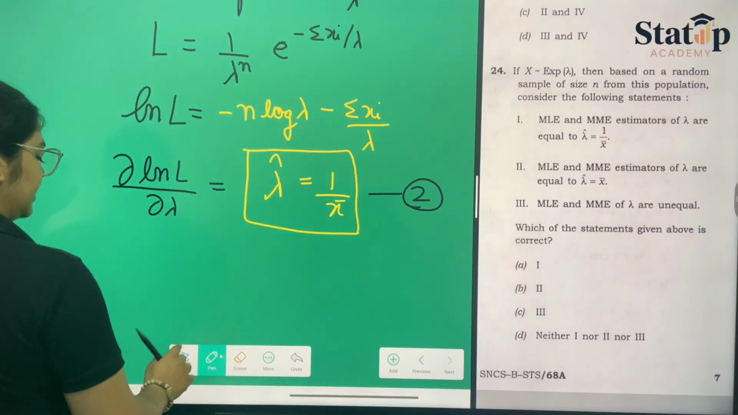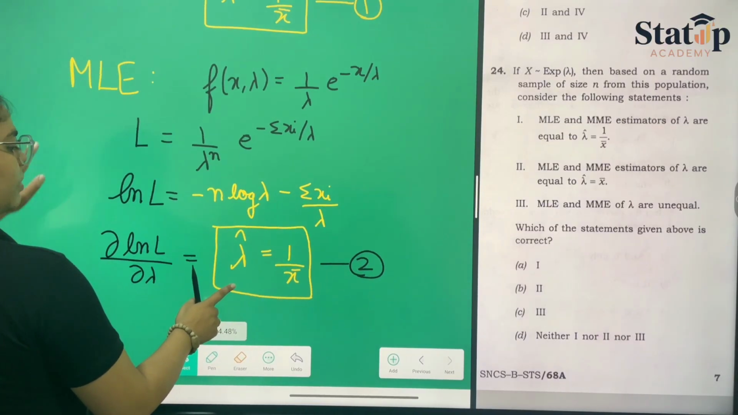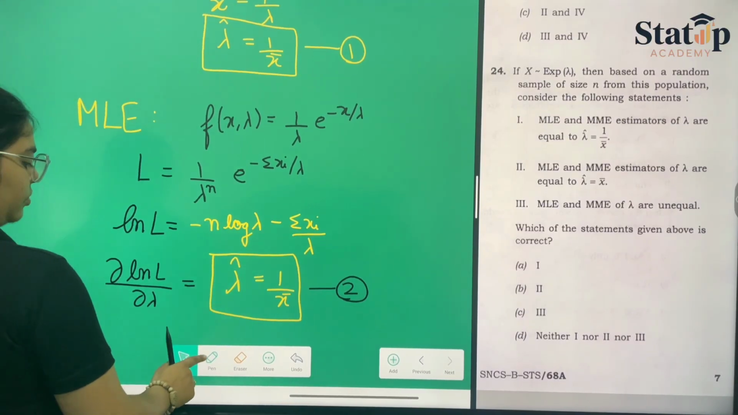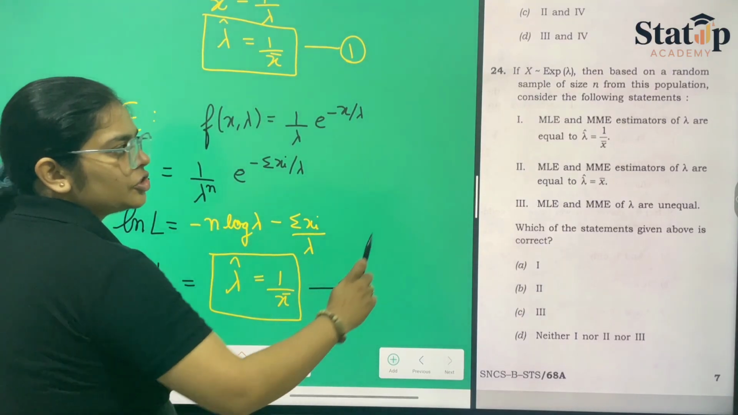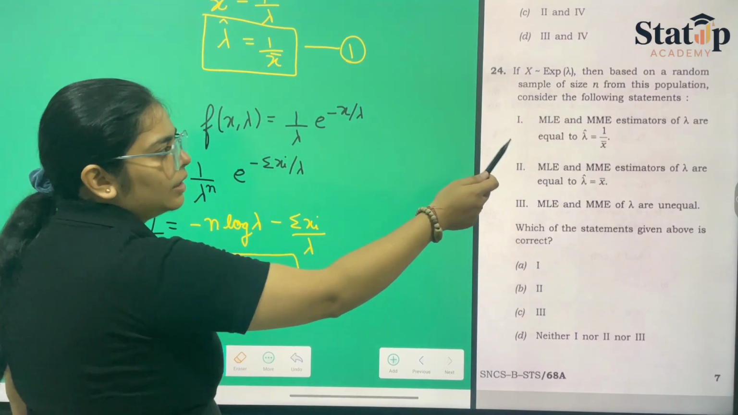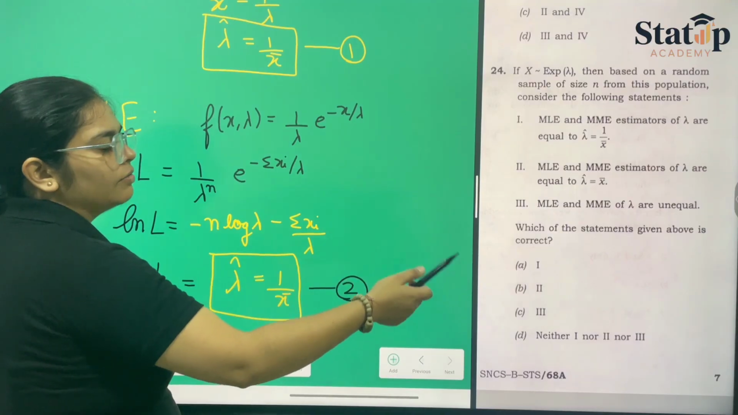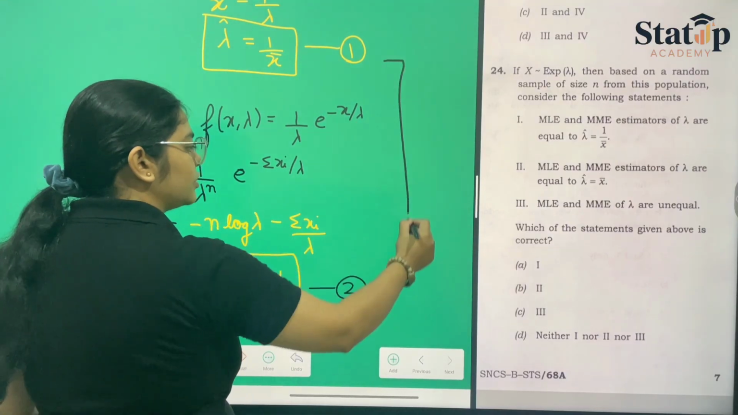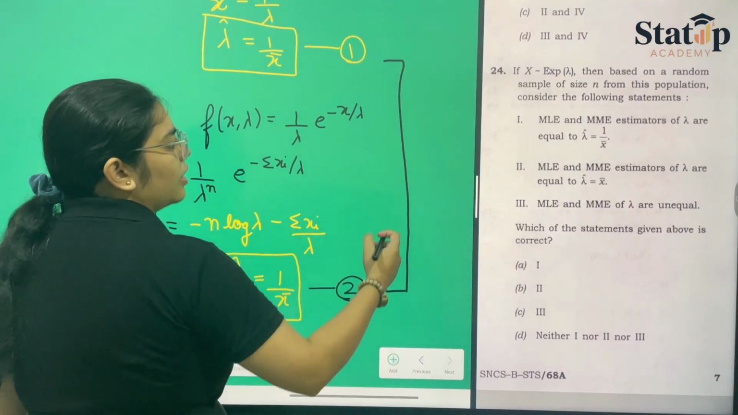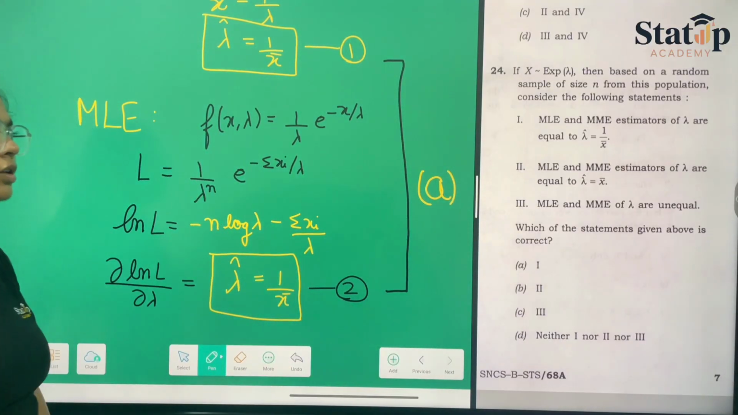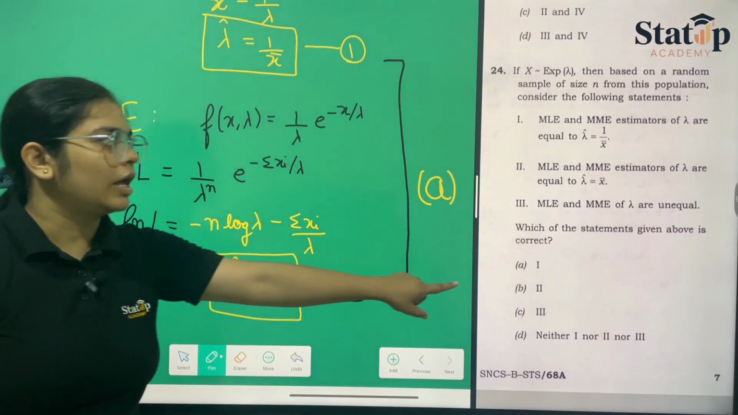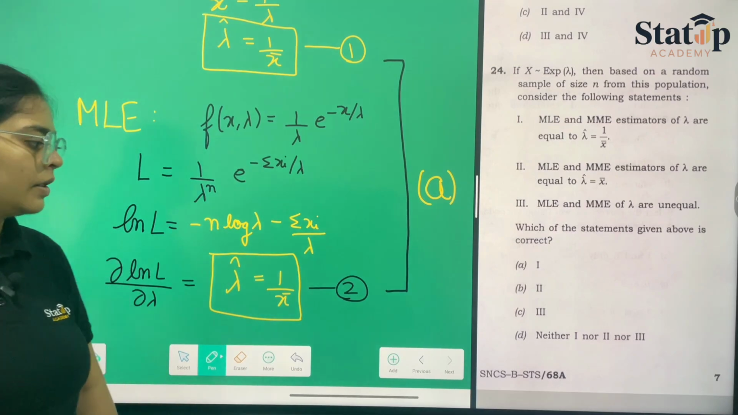Now, if we see this clearly, equations 1 and 2 are both equal, which is option number A. The MLE and MME estimators of lambda are equal, which is lambda cap equals 1 upon x bar, and hence our option A is the correct option for this question. That means 1 only.